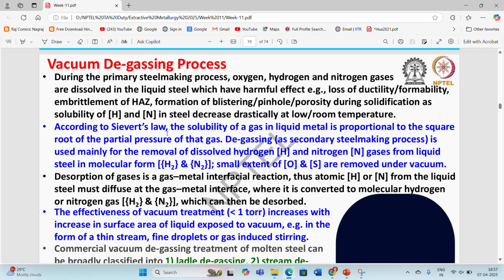According to Sievert's law, the solubility of a gas in liquid metal is proportional to the square root of the partial pressure of that particular gas. So degassing as a secondary steel making process is used mainly for the removal of dissolved hydrogen and nitrogen gases from liquid steel in molecular form. Apart from these, we can also remove to a small extent oxygen and sulfur during the vacuum refining process.